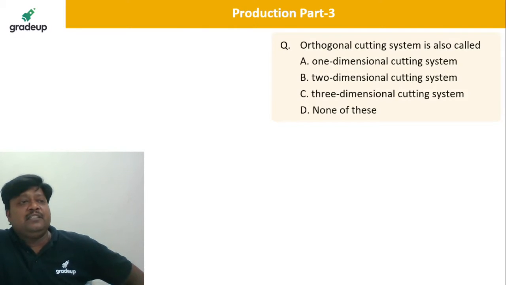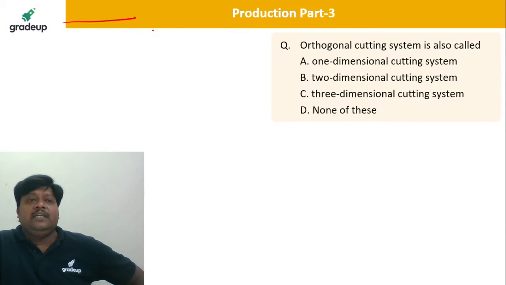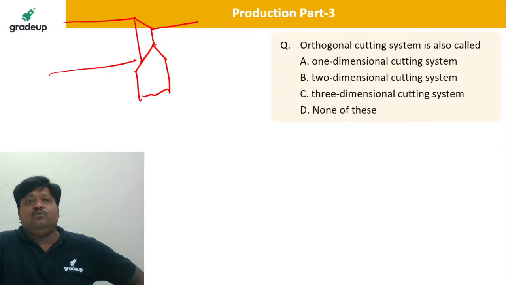Orthogonal cutting system is also called the two-dimensional cutting system. In orthogonal cutting, the cutting tool edge and the velocity vector are normal to each other, like this.